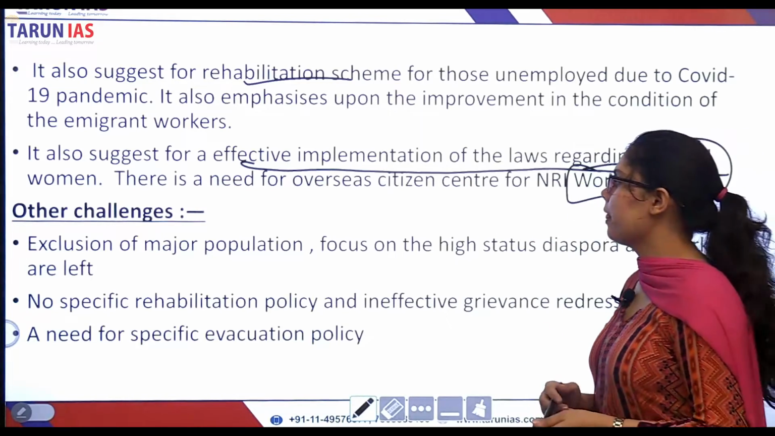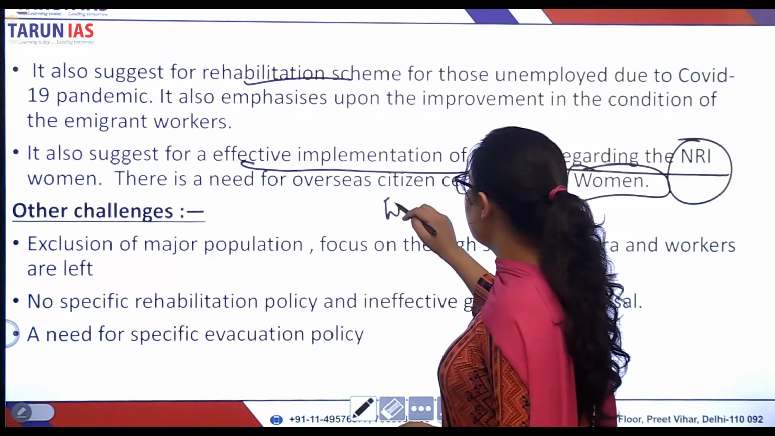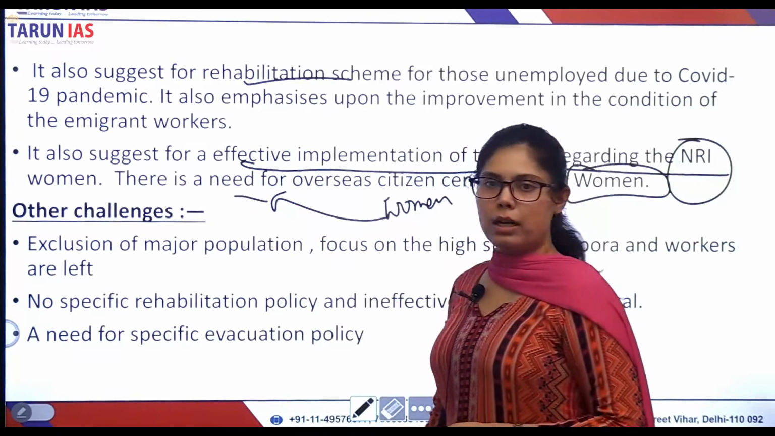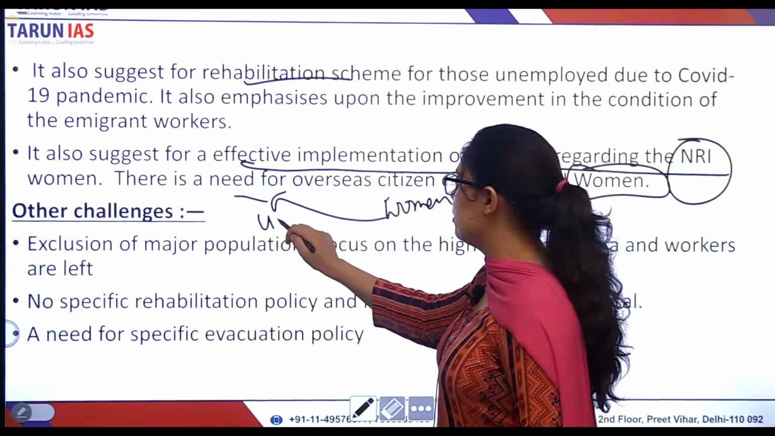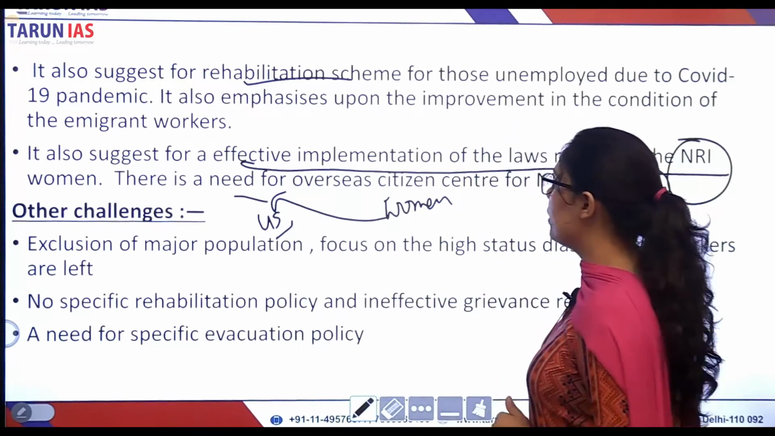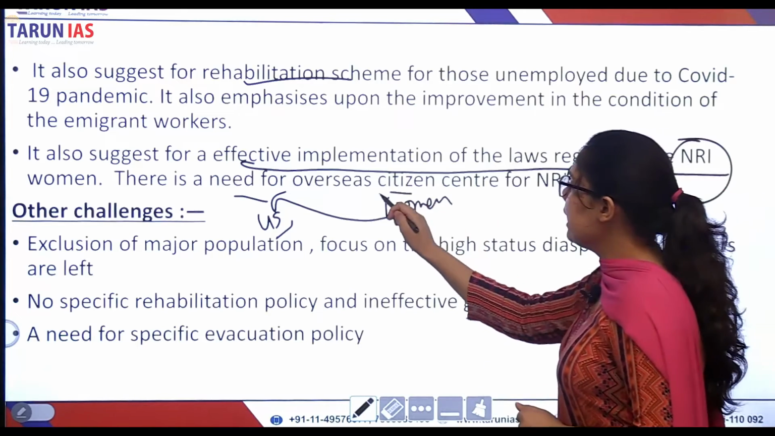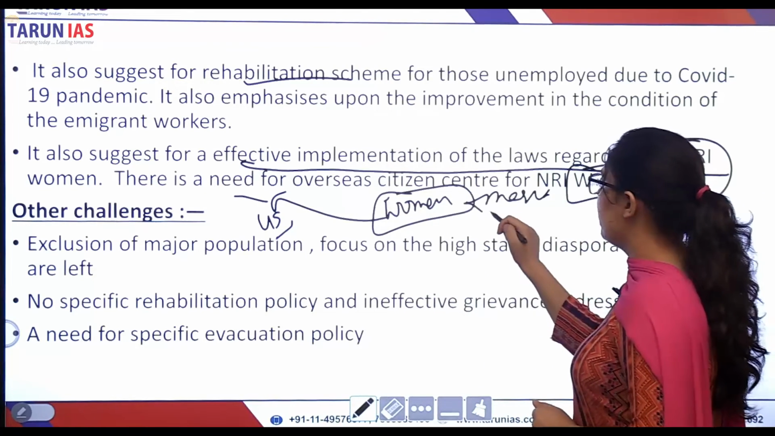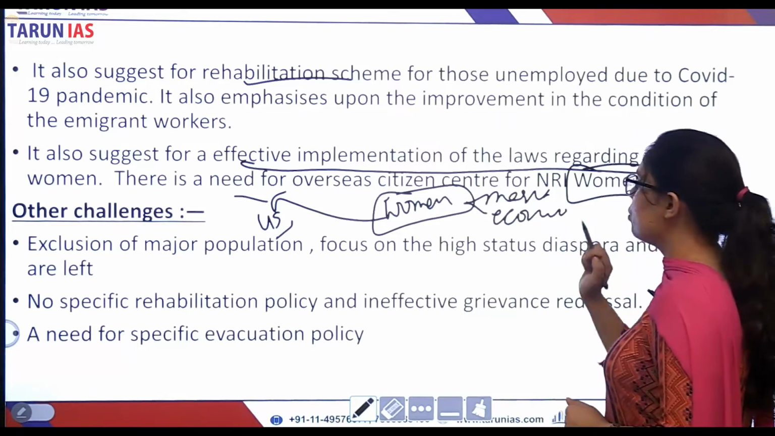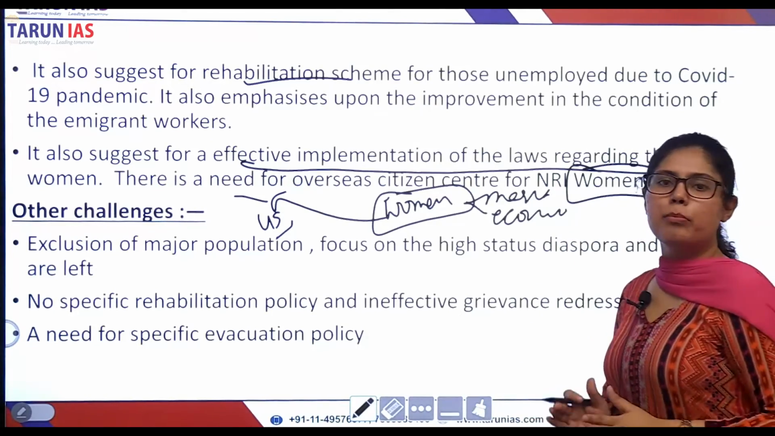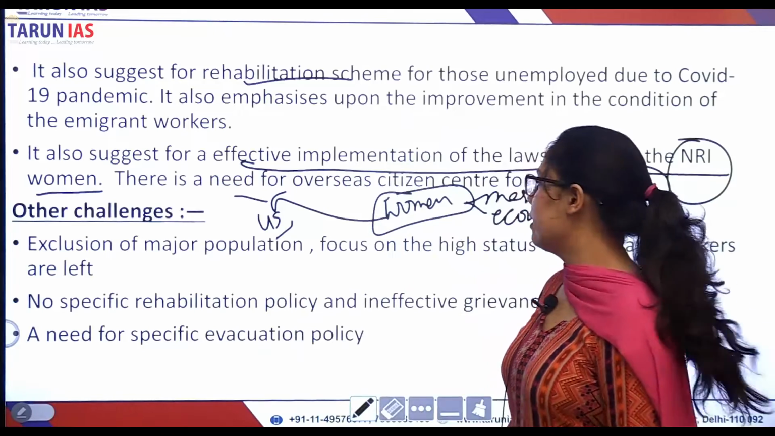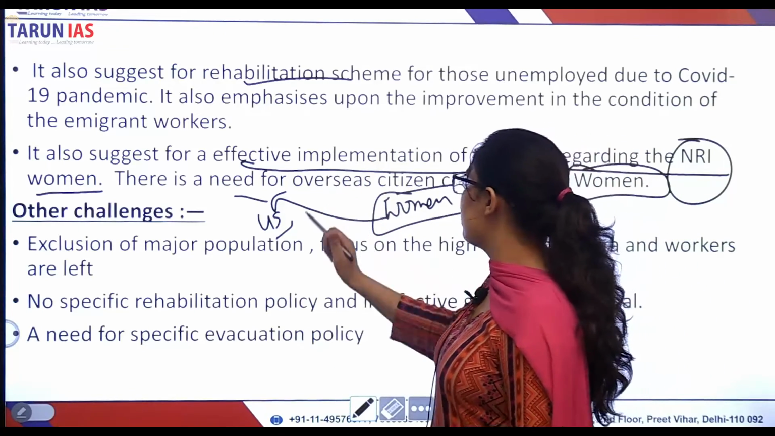For example, we all know that women after marriage go to different countries. Let's take the example of the US. In case they face hardship in their marital relation, economic, etc., there is no dedicated policy when it comes to women and children. We need to make that. The report takes notice of this.